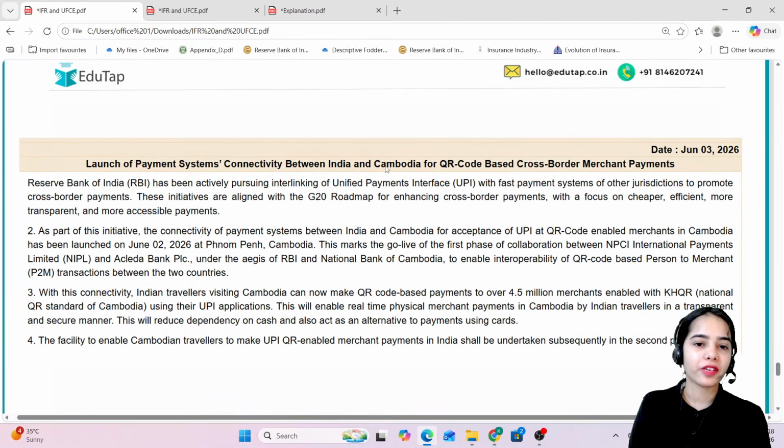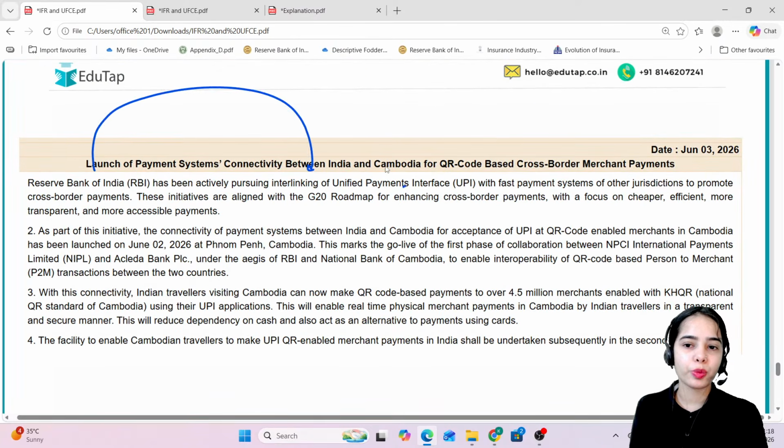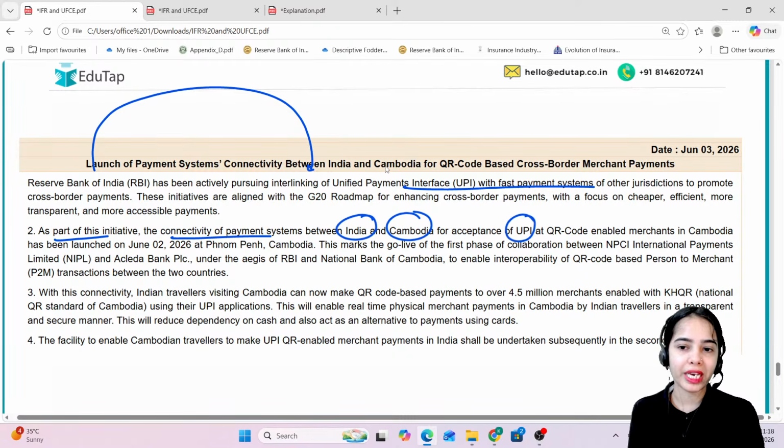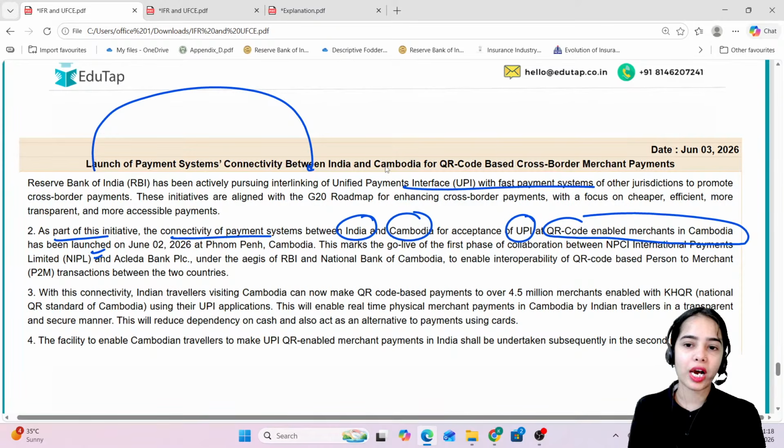So RBI has been actively pursuing the interlinking of UPI with fast payment systems. As part of this initiative, the connectivity of payment system between India and Cambodia for acceptance of UPI at QR code enabled merchants in Cambodia has been launched. So our UPI can be used against the QR code enabled merchants in Cambodia.